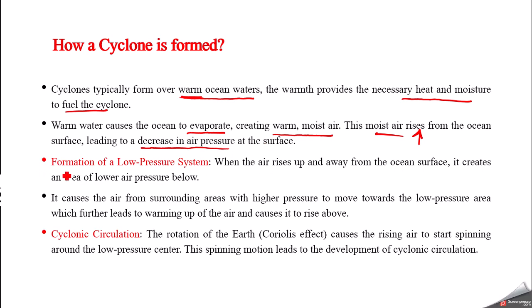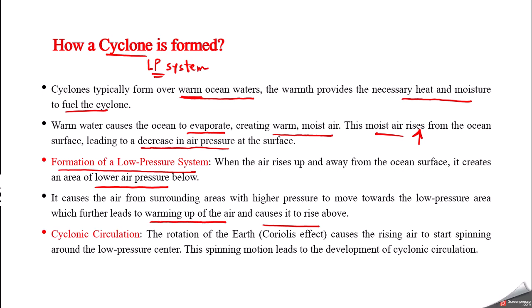So the second condition is formation of a low pressure system. These cyclones are basically low pressure systems. This is what we have to remember here, low pressure systems. So when this warm air rises up and moves away from the ocean surface, it creates an area of lower air pressure below. So what happens as a result? The surrounding air with higher pressure will come, and it will again further lead to warming up of air and cause it to rise above.